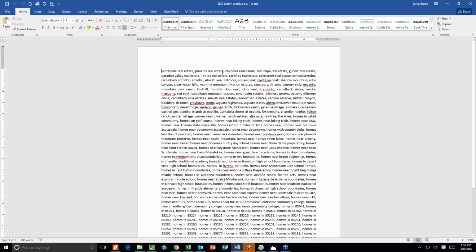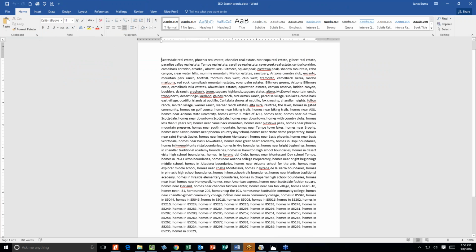So Scottsdale Real Estate, Phoenix Real Estate. So it's the name, comma, space. And then they went into homes near Camelback Mountain, homes near this school, homes in this zip code. Whatever it is that you want your people searching for, then put it on this list.